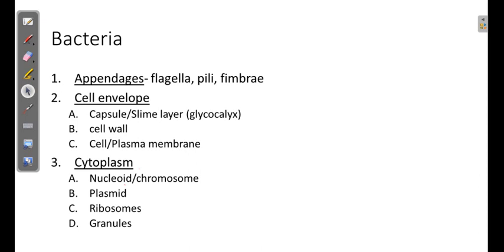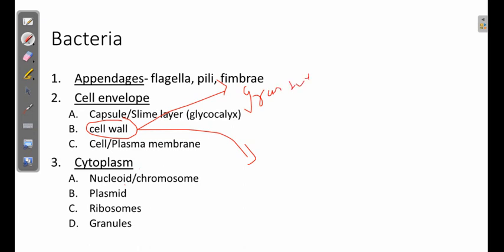As I have said, one of the identifying features of the bacteria is the cell wall. And as we know, based on the cell wall composition, we can classify the bacteria into two categories, known as gram positive and gram negative bacteria, right? This word gram comes from the method which was innovated by Dr. Gram. He innovated this method to differentiate the bacteria based on their cell wall composition.